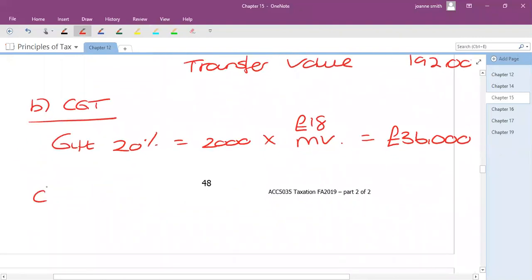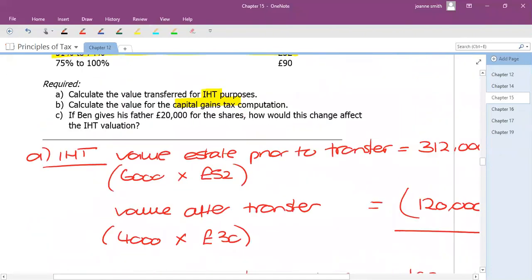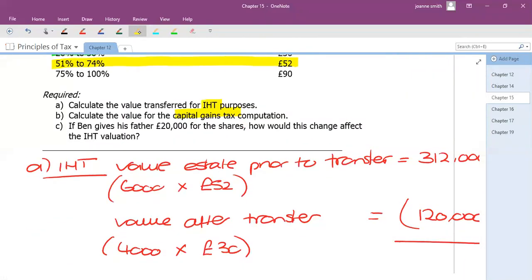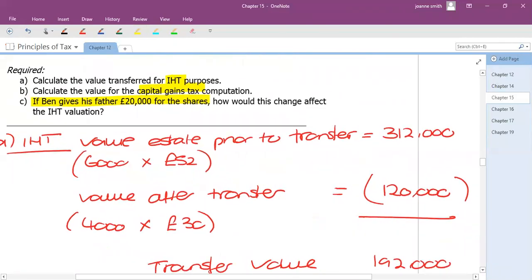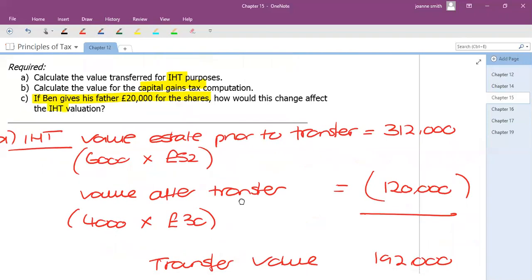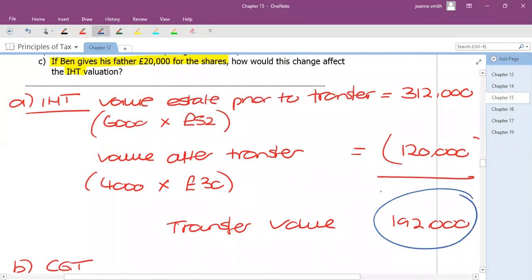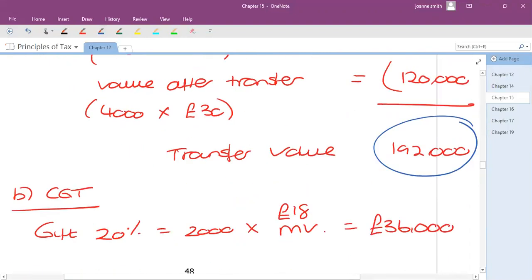The final point is just saying, how would this be different if he gave the shares to Ben, and rather than be completely free, Ben gives him £20,000? And this is from an IHT point of view. So what we're saying is, well, this is what the situation was before. Would it change if Ben gives him some money? Well, clearly the amount he's given him is not market value. The shares are worth a lot more than £20,000, as we can see there.